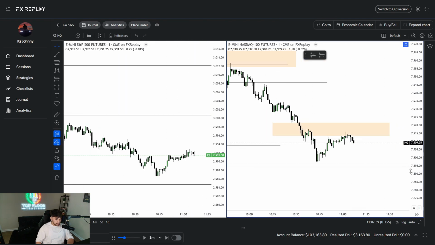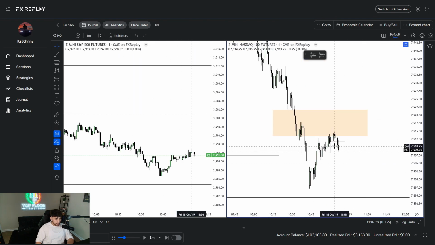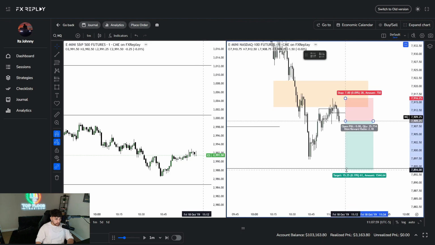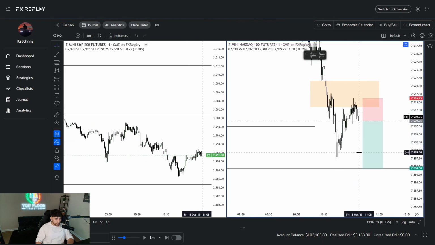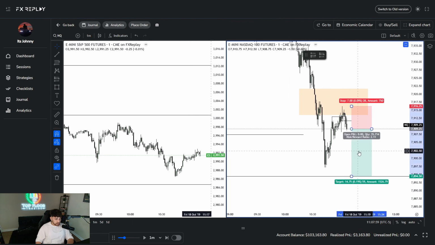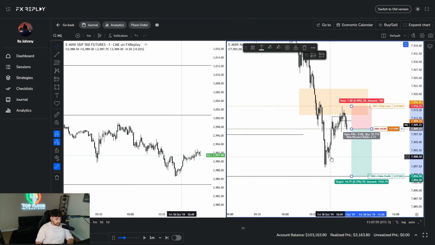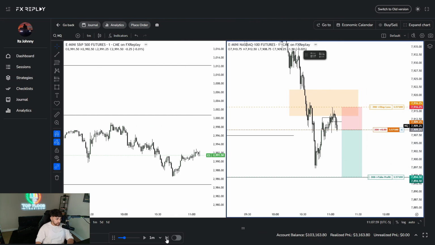So now we look for the flow state model here. And we got tapped in right there. So if we had a limit, we would have got tapped in. So I'll go ahead and market enter here. Stop above that swing high. We can aim for that FVG in the previous 1 hour candle's low. So this is about a 2.11R. We'll risk 0.5%. I'm not risking a whole lot here.